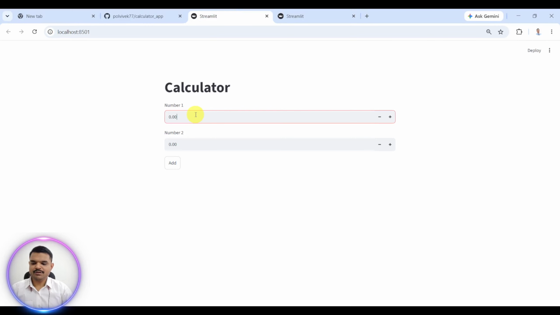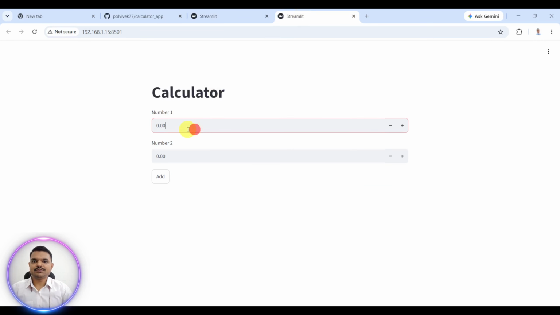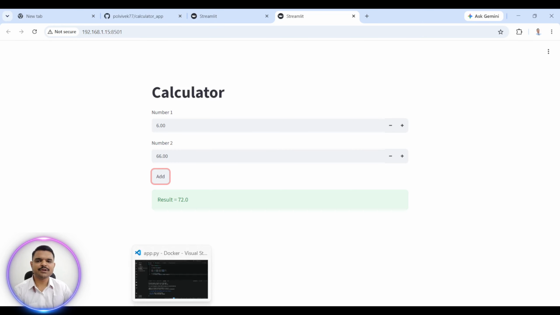Now I will type 8, 9, the answer will be 17. The application is running well. Here also I can type 6, 66, the answer is 72. So the application is running. This application is simple, but you can create any kind of complicated application.